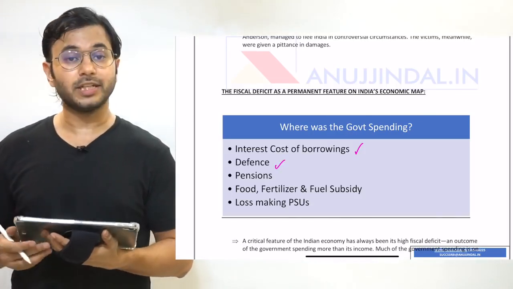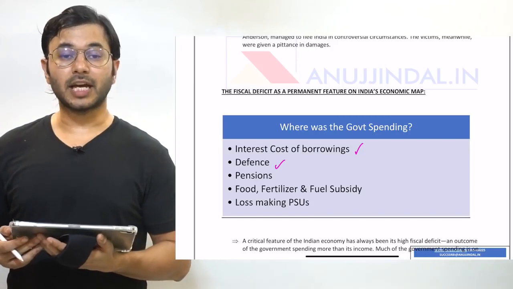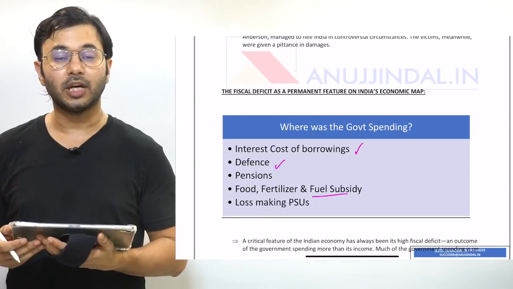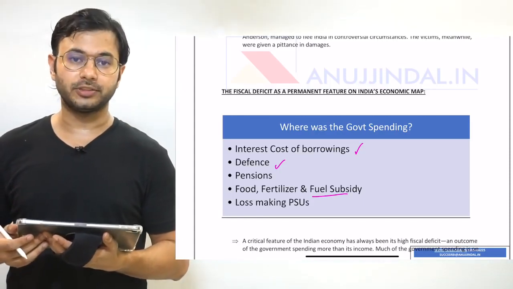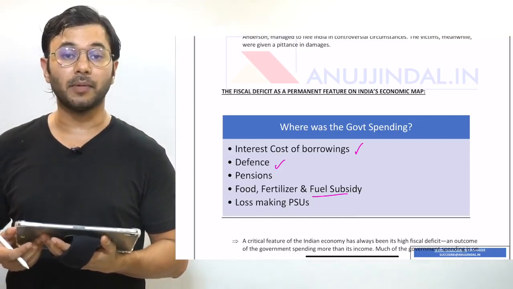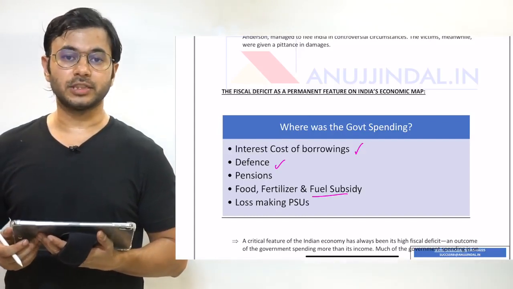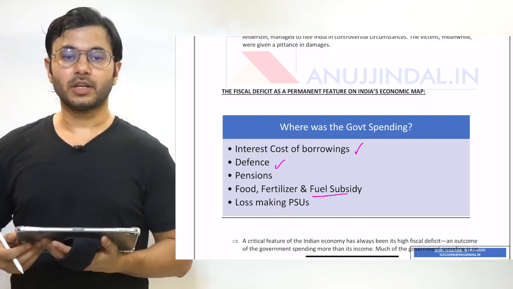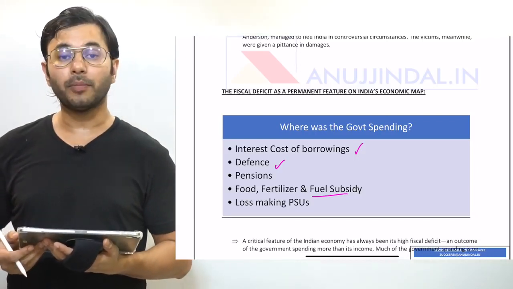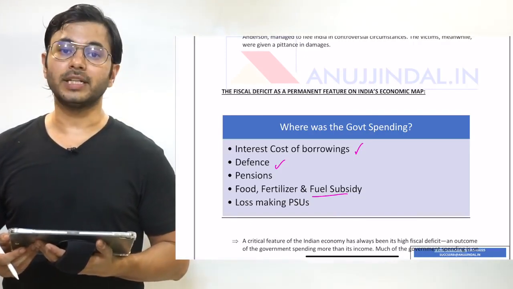We were investing a lot in defense because of our porous borders. Areas like pensions and subsidies, which included food, fertilizer, and fuel subsidies, were also taking a lot of these revenues. Finally, the government had created a set of PSUs under the Mahalanobis model, but majority of these PSUs were facing losses because of red tapeism and high corruption. Instead of selling off these PSUs or disinvesting them, the government was carrying them over its shoulders, and they were incurring losses.